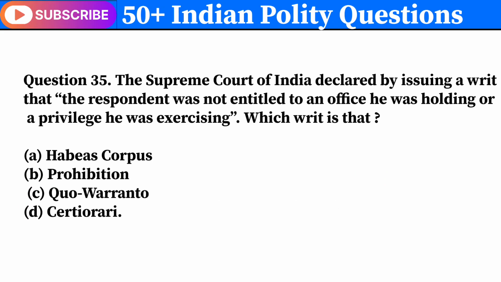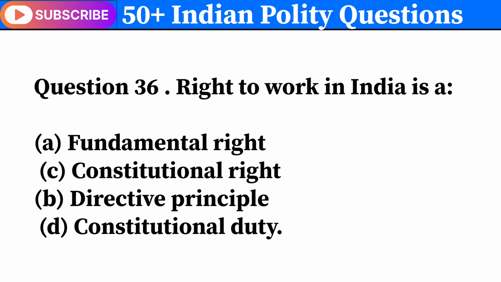Question 35. The Supreme Court of India declared by issuing a writ that the respondent was not entitled to an office he was holding or a privilege he was exercising. Which writ is that? Correct answer is C. Quo warranto. Question 36. Right to work in India is a. Correct answer is B. Directive Principles.